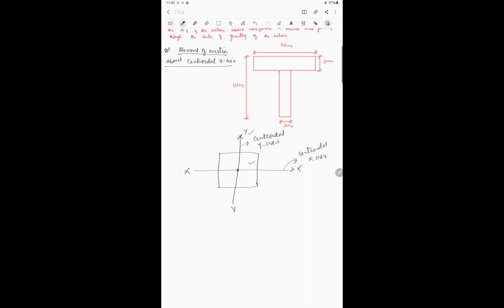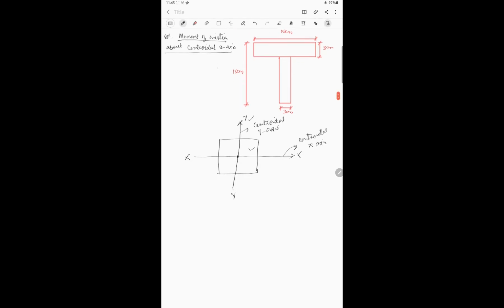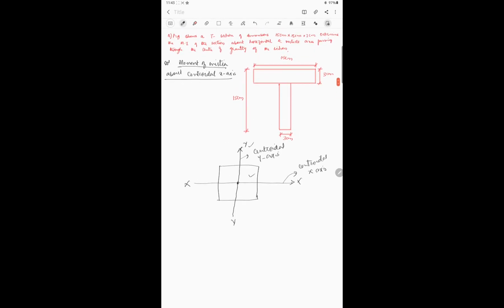Okay, so what we have to do here, first we have to calculate moment of inertia about centroidal x-axis. If you are calculating moment of inertia about centroidal x-axis, first we have to locate the centroidal x-axis. Okay, so how to locate that? See, it is very simple. We just have to calculate the centroid. So calculation of centroid, we know how to calculate, right? So we'll see that.